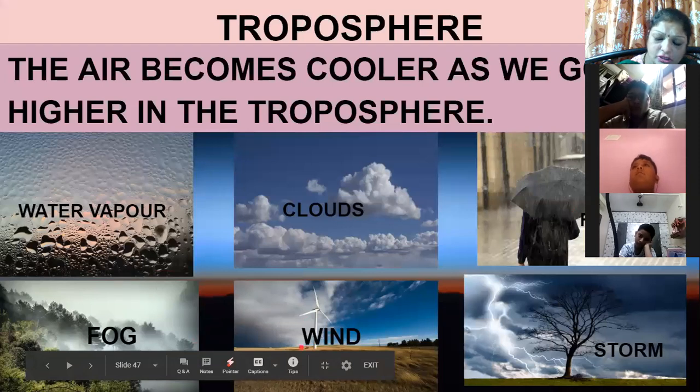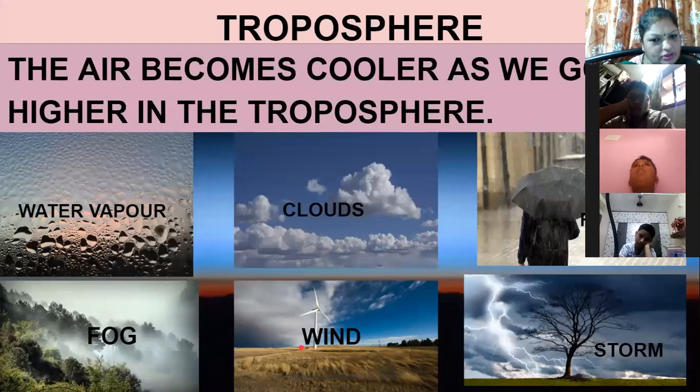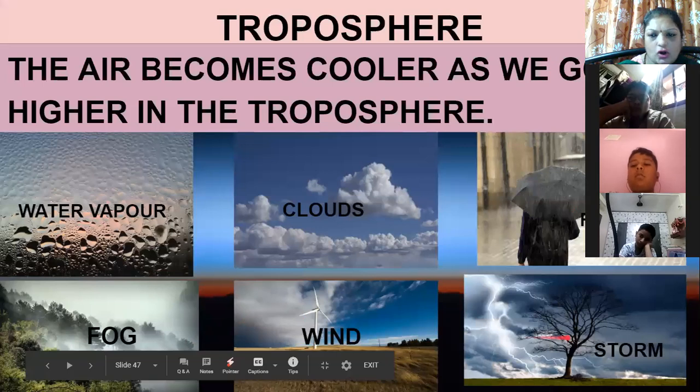Wind also is there in the troposphere. And storms also take place only in the troposphere. So which are the things in the troposphere? Formation of water vapor, clouds, rain, fog, wind, storm.